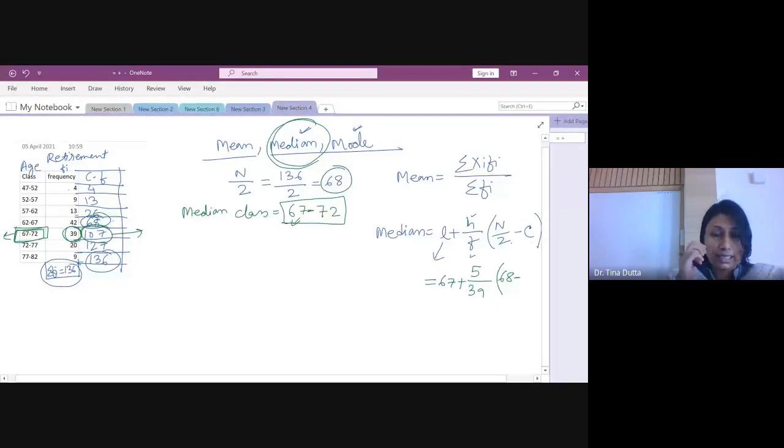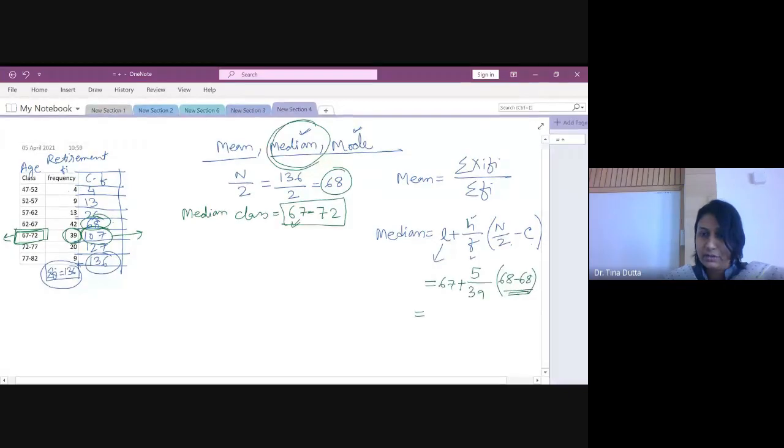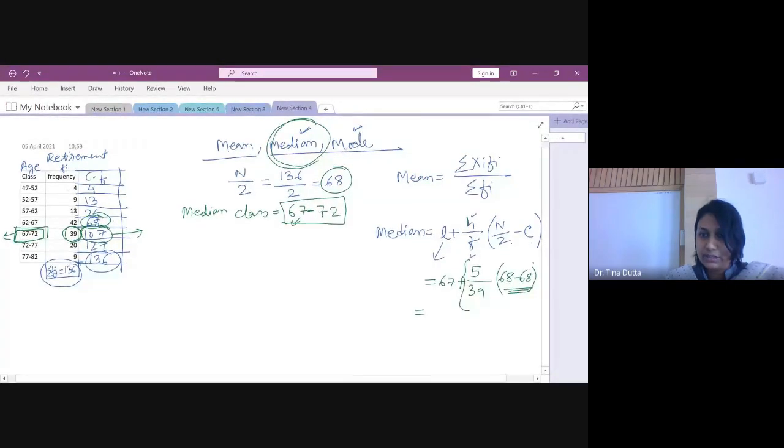Now here because I have the exact frequency 68, this term is becoming 0, right? So this is 68 minus 68. This whole term is becoming 0, because 0 multiplied by 5 by 39 is 0. So I'm getting median as 67. All right. I hope everything is visible to you.